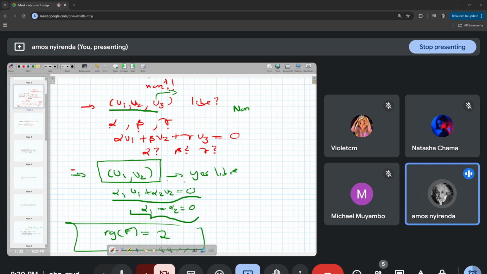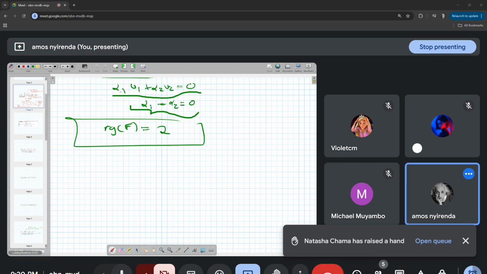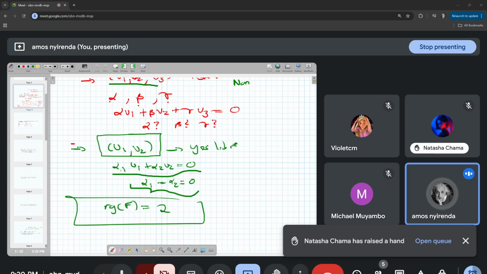So that is the theorem that we're going to discuss a little later. Is it clear? Bien. So where was I? I was here. So this is how we can calculate le rang.